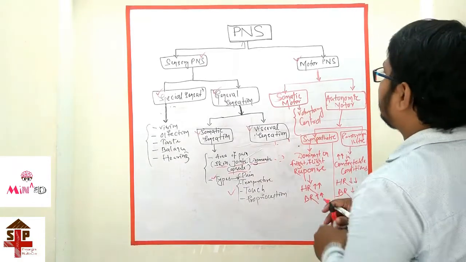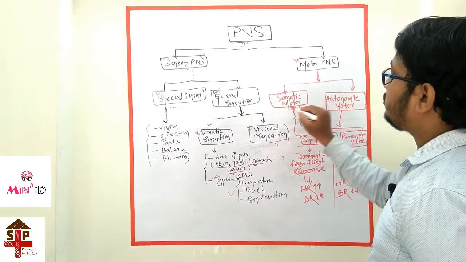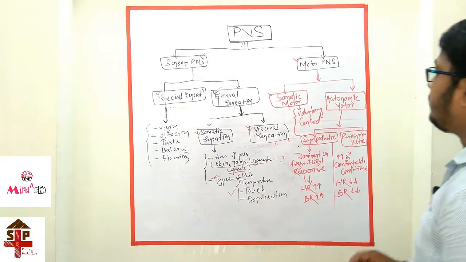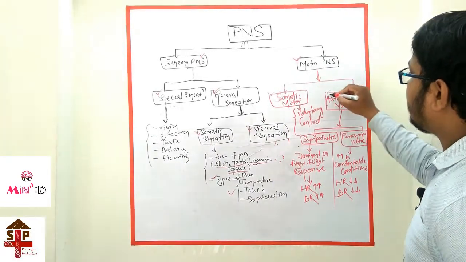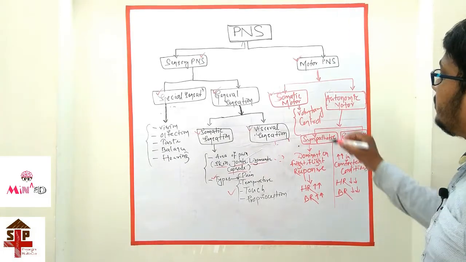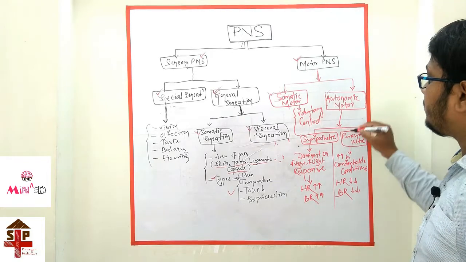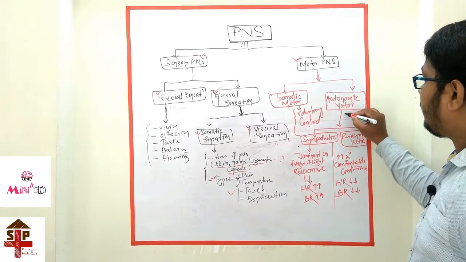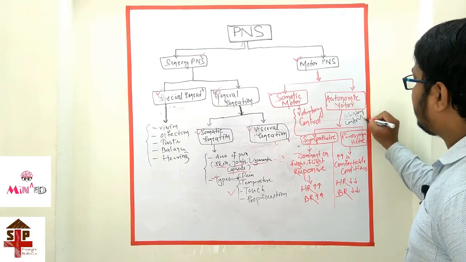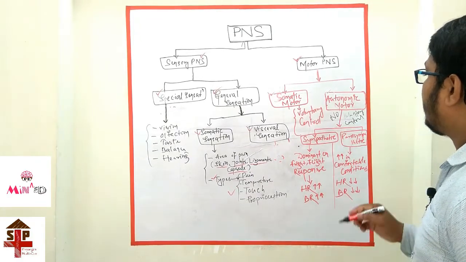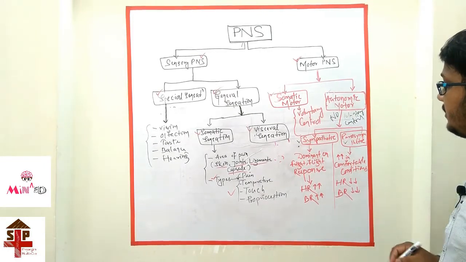In motor PNS, we should know it is divided into the somatic motor and the autonomic motor. First one is somatic motor and second one is autonomic motor. Somatic motor means voluntary control occurs, and in autonomic there is no voluntary control, and this is also divided into sympathetic and parasympathetic.